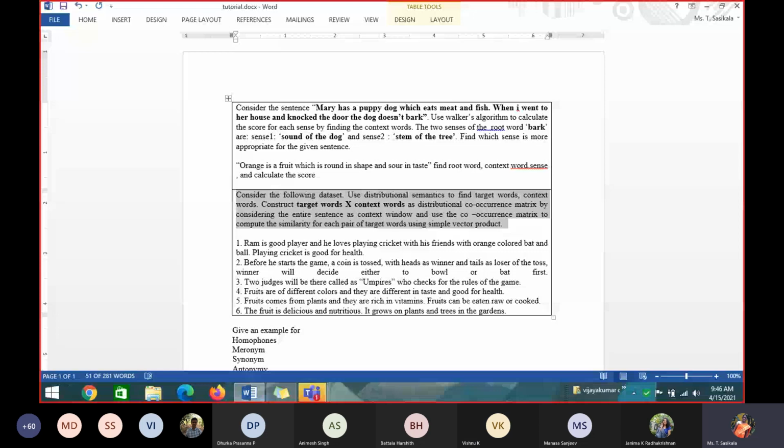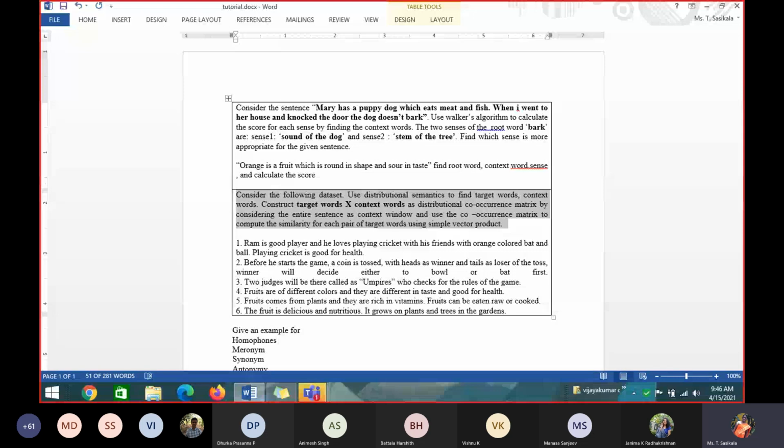In this question, what context window have they given? The complete sentence. Consider the entire sentence as the context window. Everything is given. Fourth, what do you have to do? Draw the co-occurrence matrix. It's a 2-dimensional matrix, so which cross which do I have to draw? Target words cross context words. The context words are also given. So the fourth step is to construct the co-occurrence matrix.